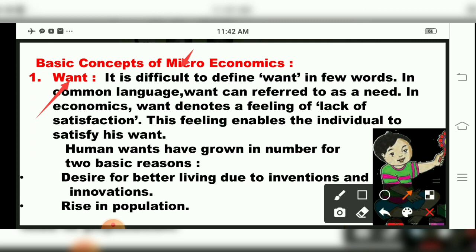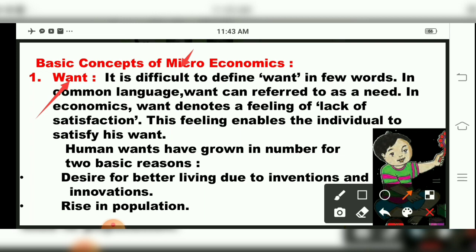So the want denotes a feeling of lack of satisfaction. This feeling enables the individual to satisfy his want. See, if we don't require anything, if we are satisfied, we will not ask again, children. But over here, the want tells us that we have a lack of something, a lack of satisfaction. We are not satisfied, so we are wanting more and more.